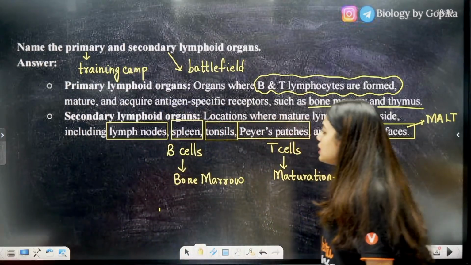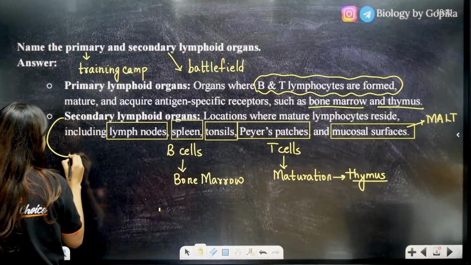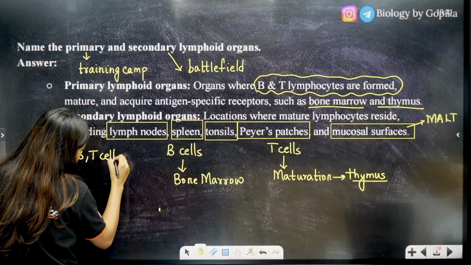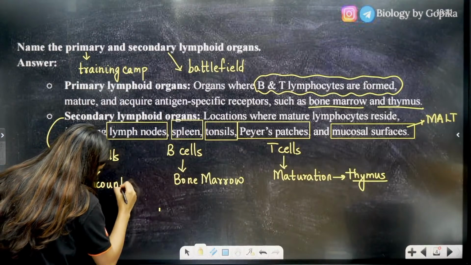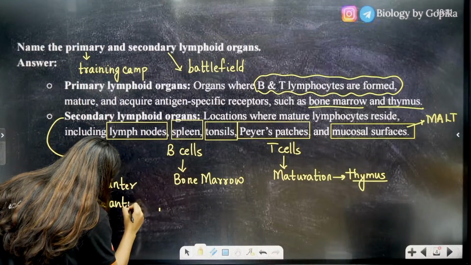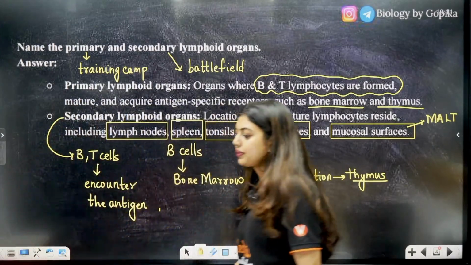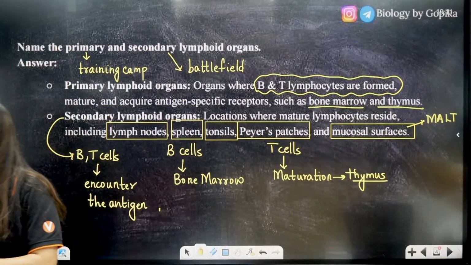Now students, listen here, this secondary lymphoid organ is the place where the B cells and the T cells will be encountering the antigens. Clear or not? Okay, clear? Yes, please put a thumbs up. Yes, Kush, understood. Very good.